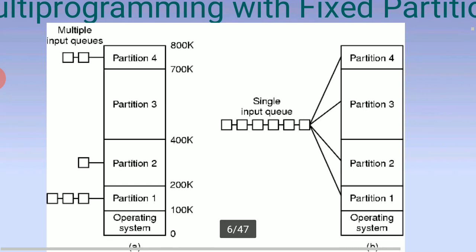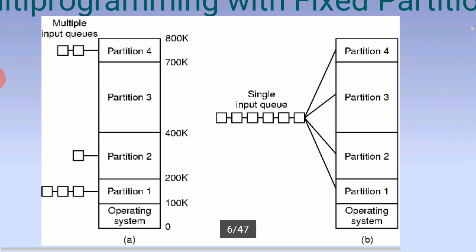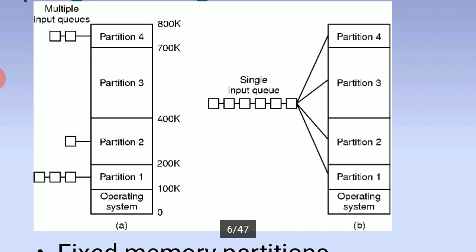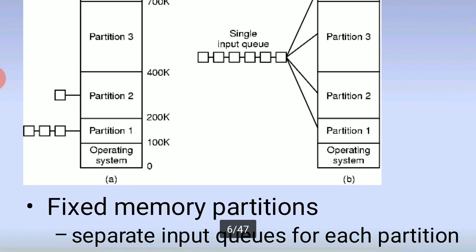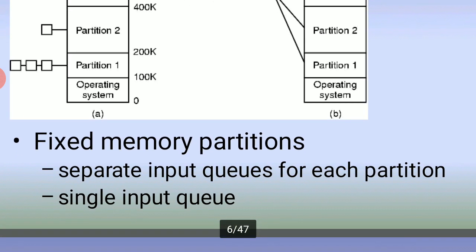We automatically partition the drives. And the next one: the single input queue, partition 4, partition 3, partition 2, partition 1. This is the operating system with fixed memory partitions, separate input queues for each partition, and the single input queue.